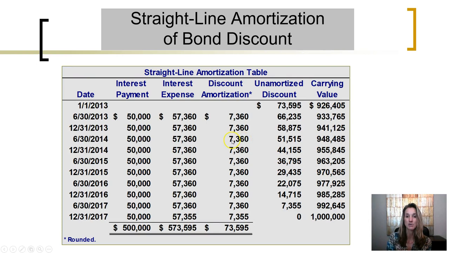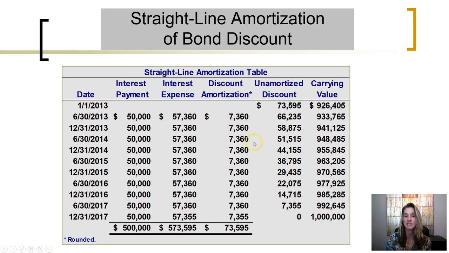Every 6 months, we're seeing here a $50,000 interest cash payment to bondholders. 5-year bonds, 2 interest payments per year, we're seeing a total of 10 interest payments. Every 6 months, the interest expense actually recorded is an additional $7,360 due to the amortization of the discount. So every 6 months, $57,360 of interest expense is recorded.